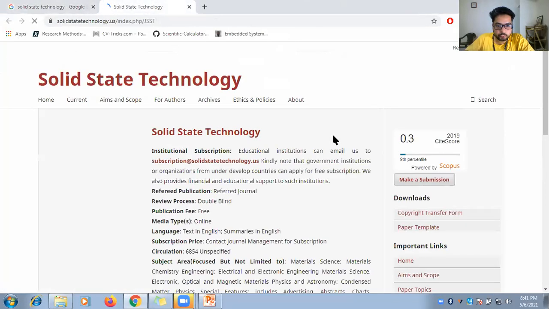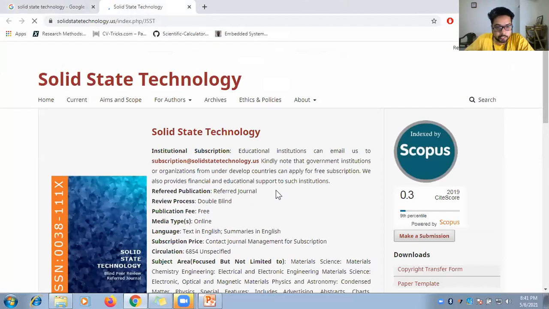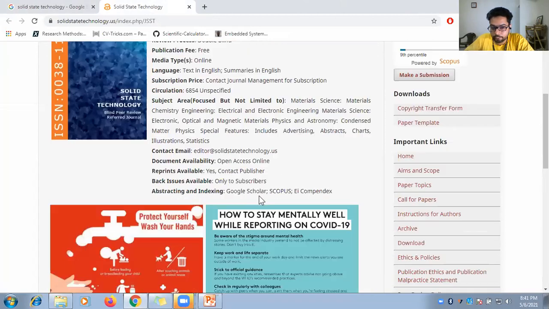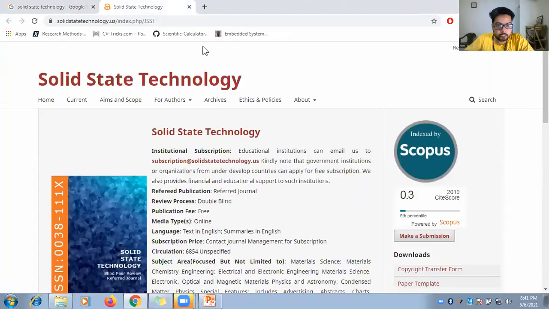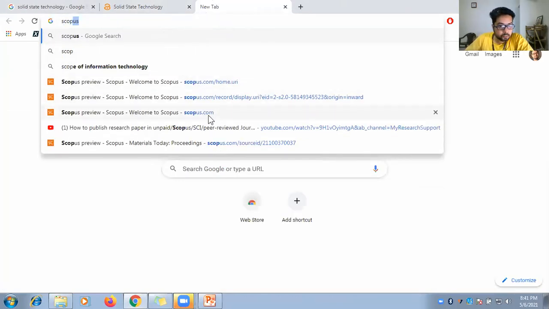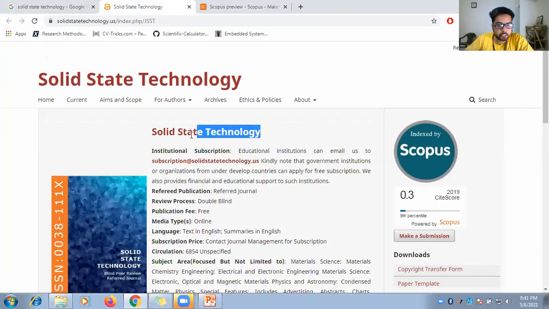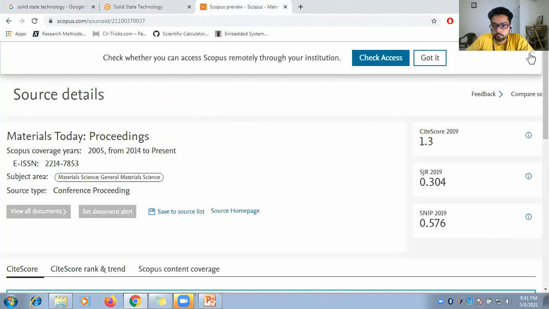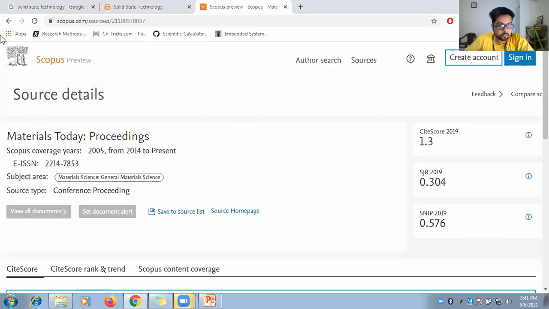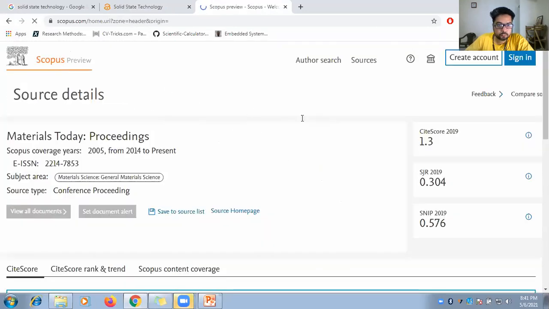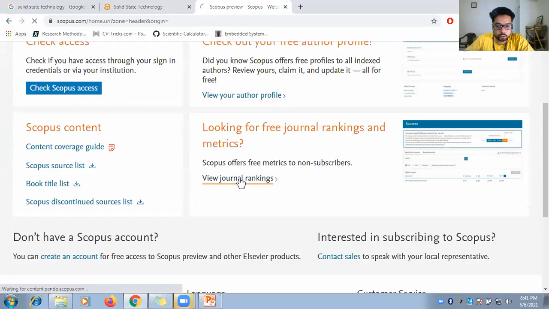Okay, now going on to the next journal, Solid State Technology. They say that this has been indexed by Scopus with a CiteScore of 0.3. Let's check on Scopus only. We'll initially search with just the name and view journal rankings.